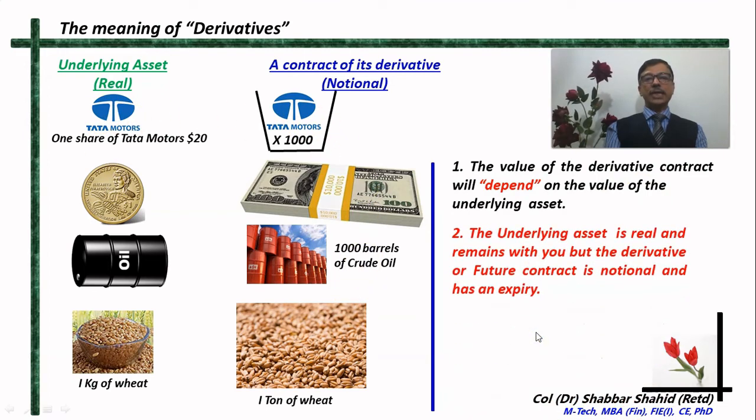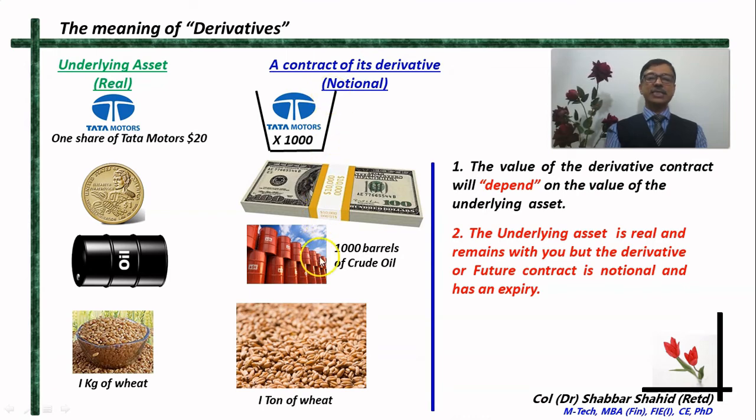Another most important thing that you have to remember is that the underlying asset is a real thing. But this derivative contract is not a real thing. It is only imaginary. It is just a promise or a contract. Why is it imaginary? Because when you are trading in derivatives, you are not physically exchanging those things. All right, you are just exchanging a promise. More about this we will see as we proceed through the course. But for the time being, just remember that this derivative contract is notional.